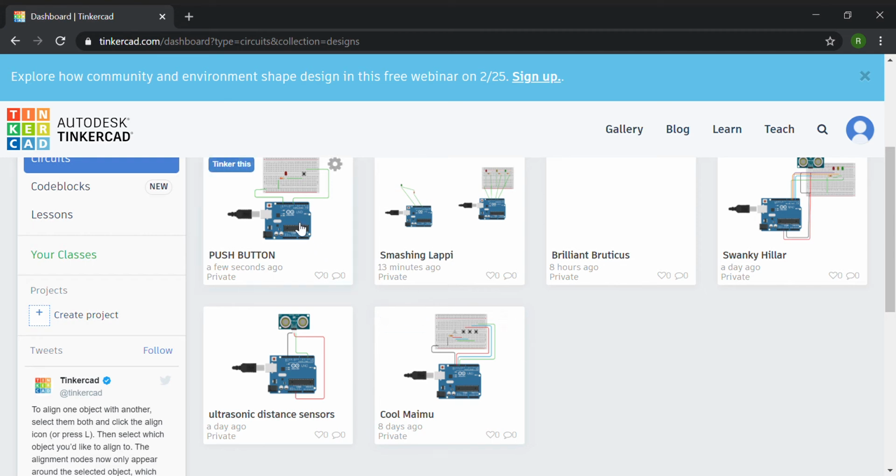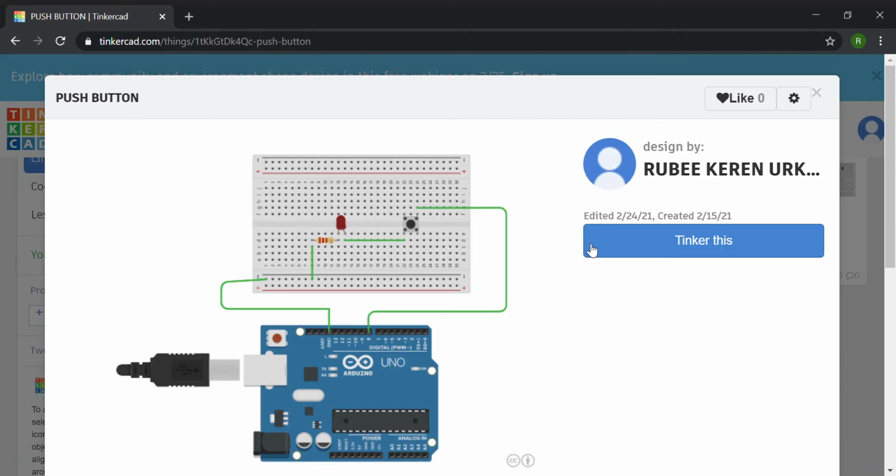First, let's see a push button. The online platform that I'm using is called Tinkercad. After creating your own simulation, it saves itself, and you can tinker with it or resimulate it whenever you need. So I'm going to tinker with this.